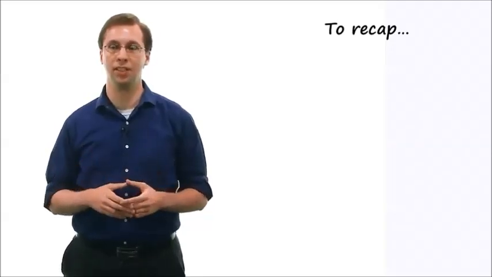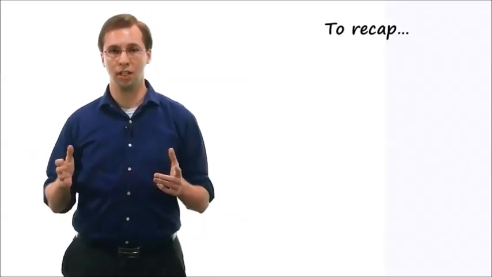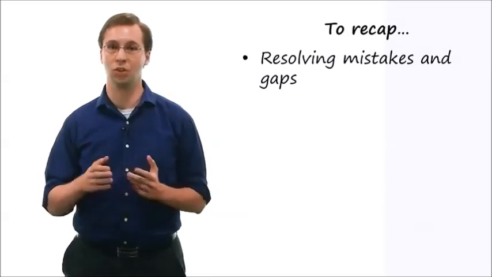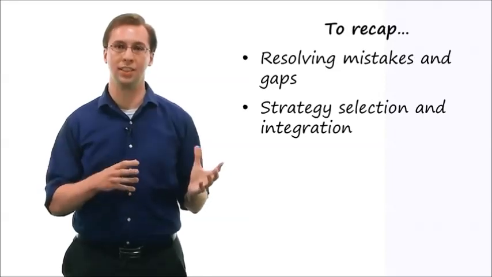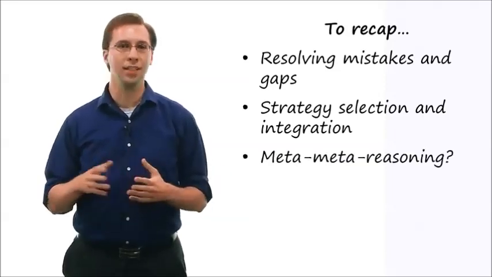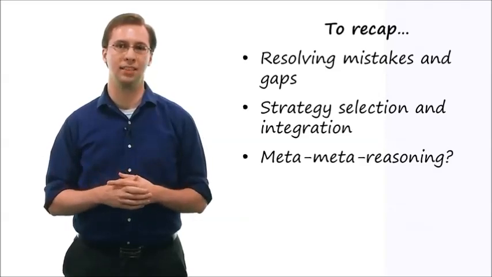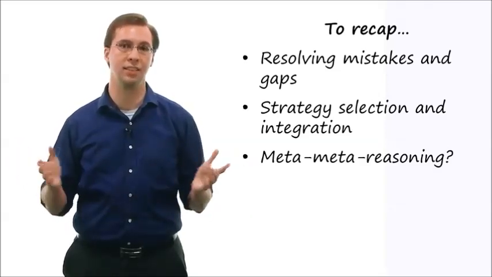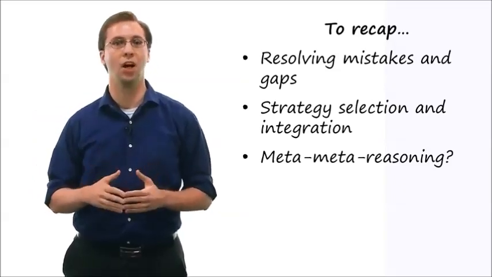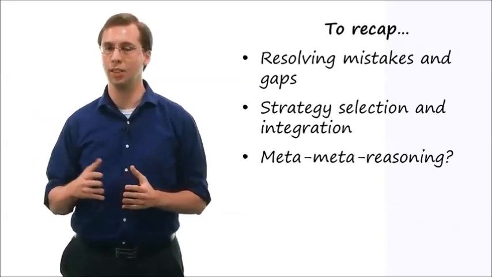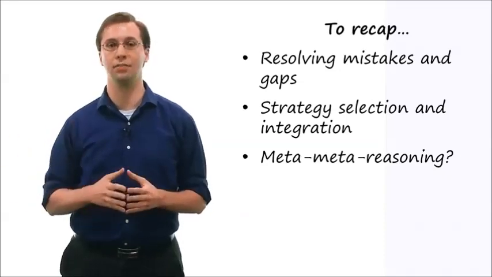So today we've talked about meta-reasoning. This very strongly leveraged and built on nearly everything we've talked about so far in this course. Meta-reasoning is, in many ways, reasoning about everything we've covered so far. We started off by recapping learning from correcting mistakes and the related notion of gaps. Then we covered two broad metacognitive techniques called strategy selection and strategy integration. We then discussed whether or not meta-meta reasoning might exist, and we decided ultimately that such a distinction isn't even necessary. After all, the structures involved in meta-reasoning, like cases and rules and models, are the same as those involved in reasoning itself. So meta-reasoning is already equipped to reason about itself.